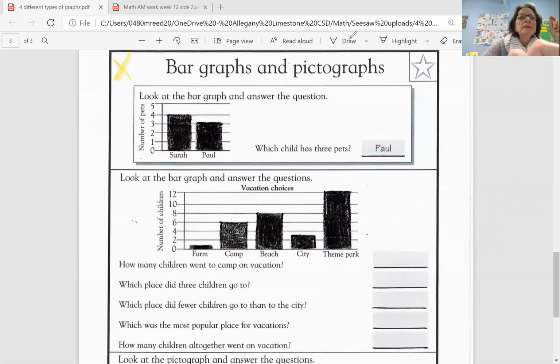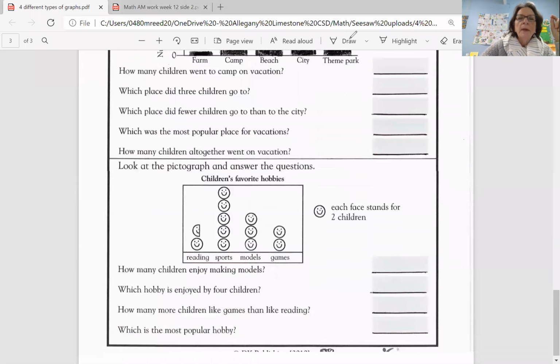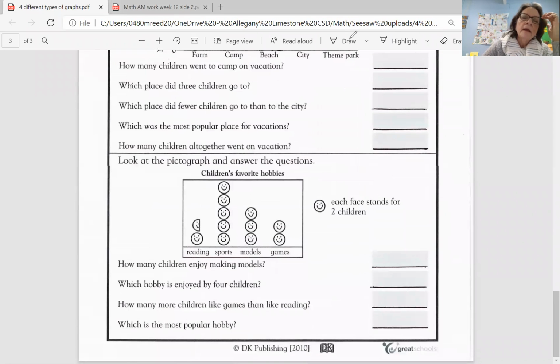And now we're going to do a simple pictograph. All right. So again, we want to see what data this pictograph represents or is showing us. So it's children's favorite hobbies. So always read the title. It's called the title to see what you're going to learn about. And here we're learning about children's favorite hobbies. And then remember, this is a pictograph.